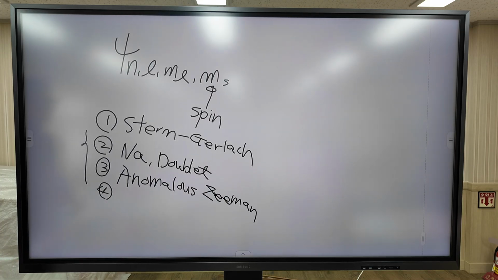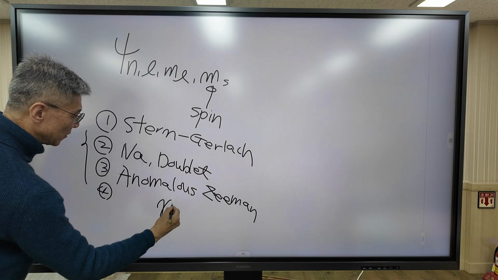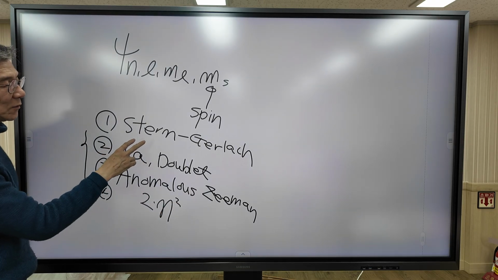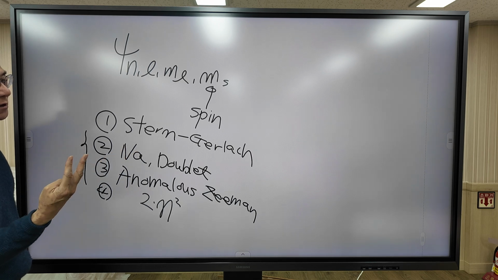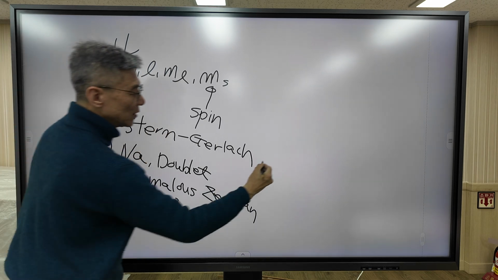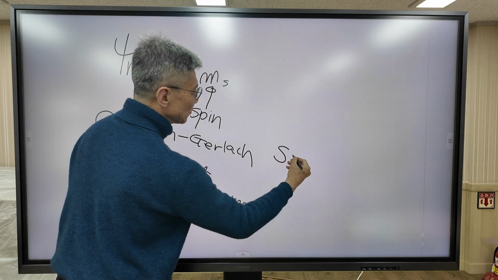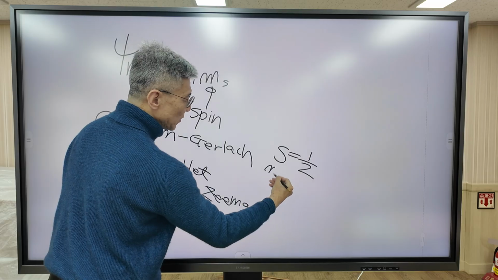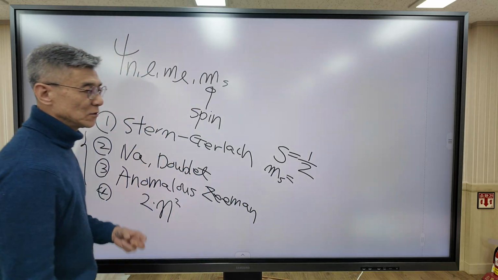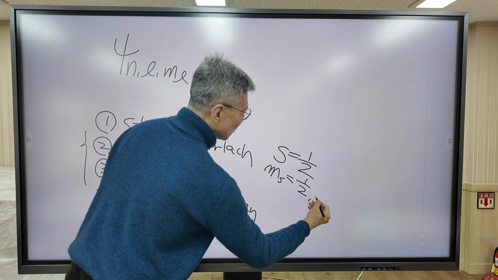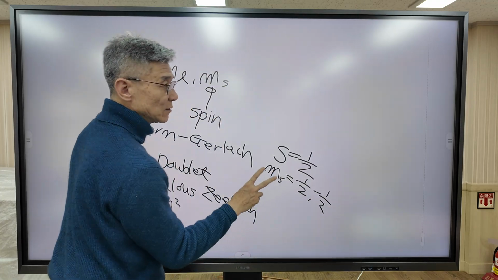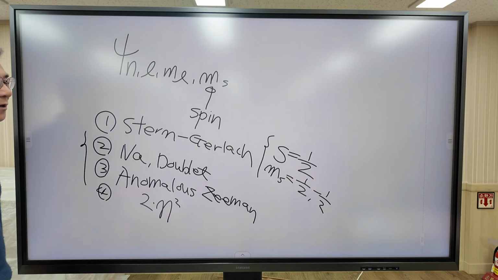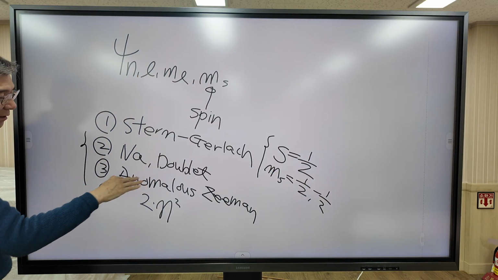The number of elements in a given period is equal to 2n squared. To explain the Stern-Gerlach experiment, we must introduce a fourth quantum number, which is called the spin angular momentum quantum number. It turns out that the spin quantum number must be 1/2. The corresponding m_s quantum number has two values, 1/2 or minus 1/2, so only two states are possible. With this introduction, we can explain the Stern-Gerlach experiment. Today we are going to discuss doublet and anomalous Zeeman effect.